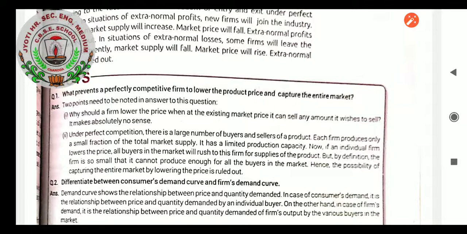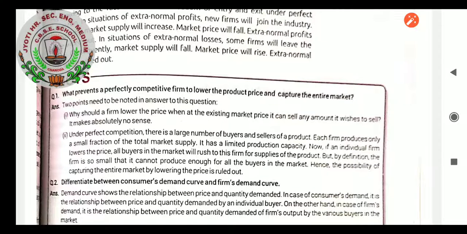Because people are habitual, when the prices of some products go down or are stabilized, they prefer that product more. In that sense, we will have more and more customers, and we can cover more of the market. So why should a firm lower the price when at the existing market price it can sell any amount it wishes to sell? It makes absolutely no sense.